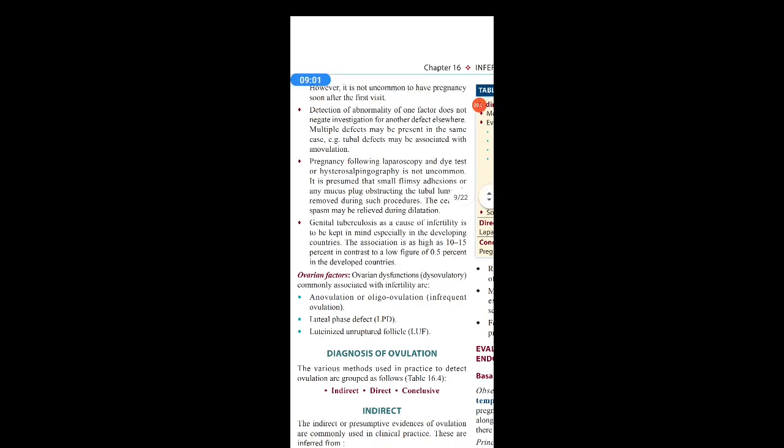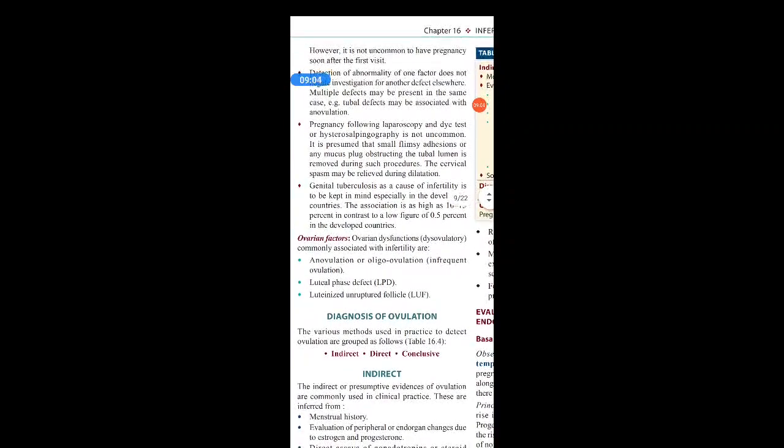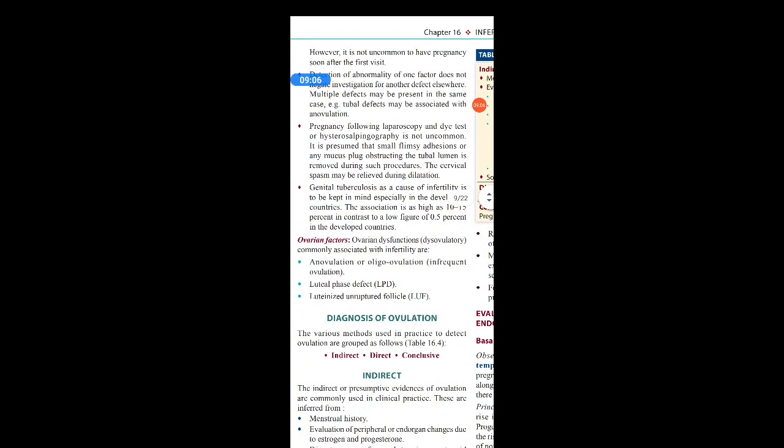So this is important. Then pregnancy following laparoscopy and dye test or HSG, hysterosalpingography, is not uncommon. This is also a very important investigation for infertility, especially the HSG and dye test, to detect adhesions in the uterus, tubes, etc. The outflow tract we have to check by this.